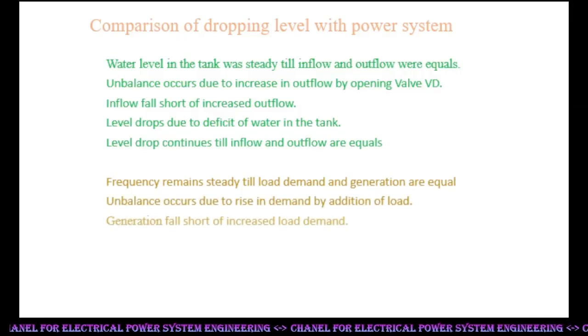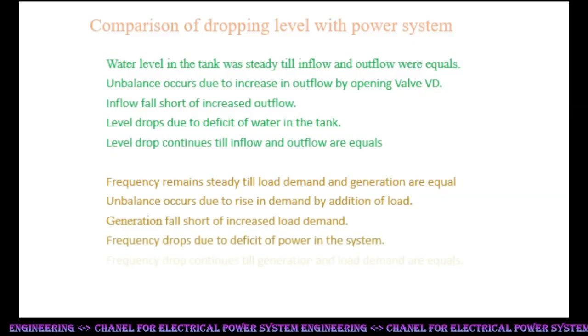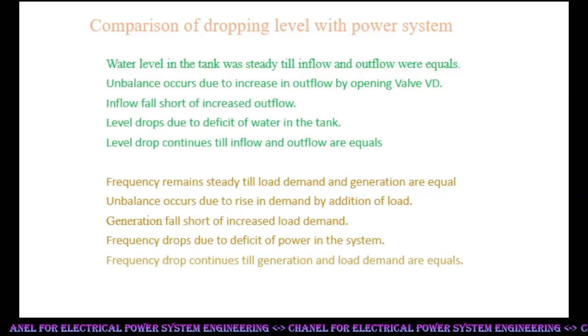Unbalance occurs due to rise in demand by addition of load. Generation falls short of the increased load demand. Frequency drops due to deficit of power in the system. Frequency drop continues till generation and load demand are equal.